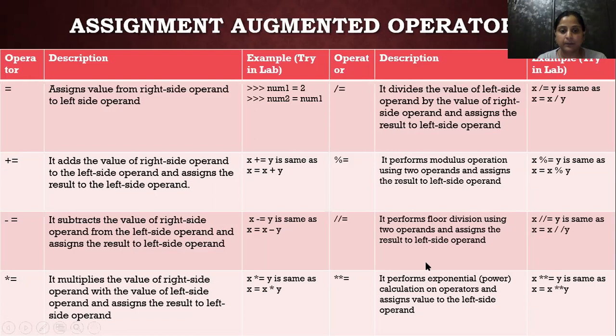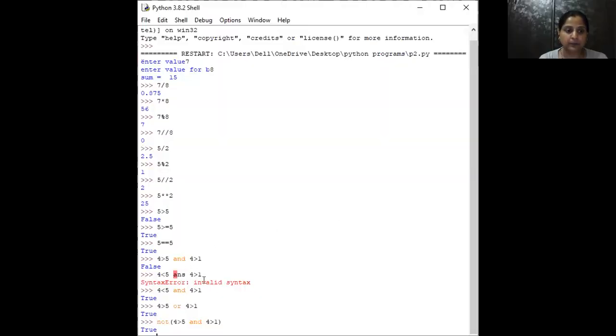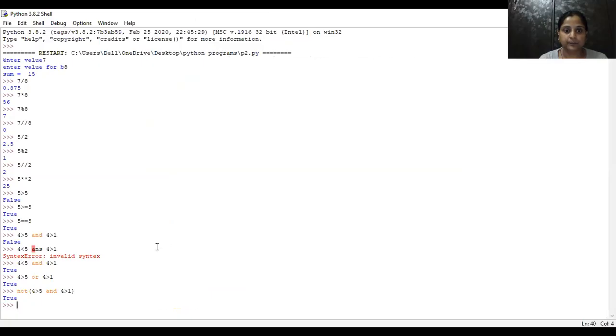These are augmented operators. Okay, so we can share an example like, see, x plus equals to 6.